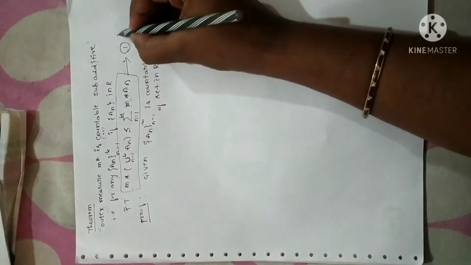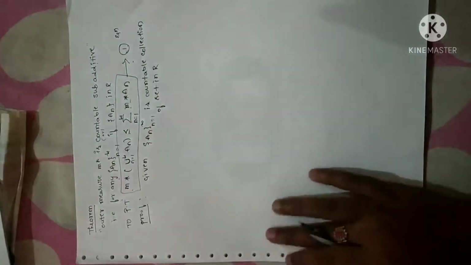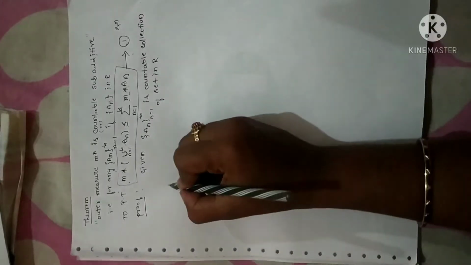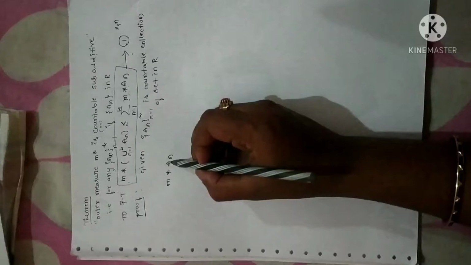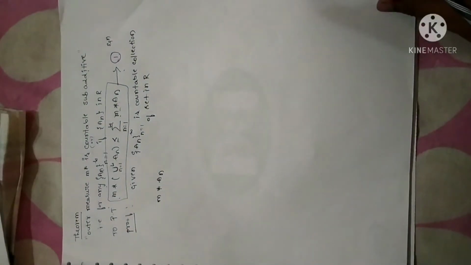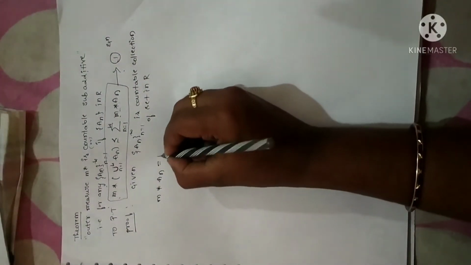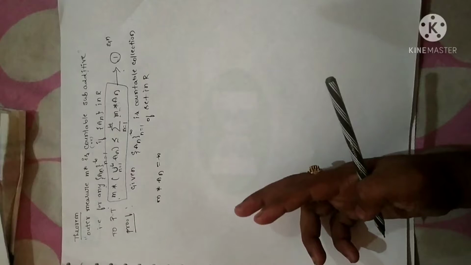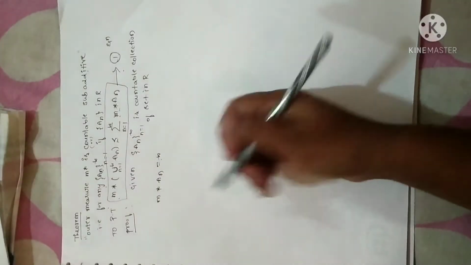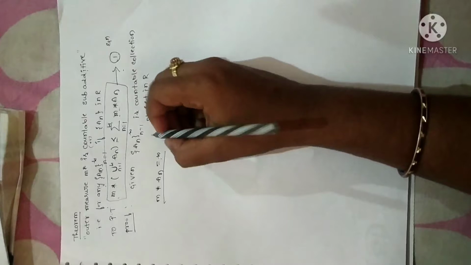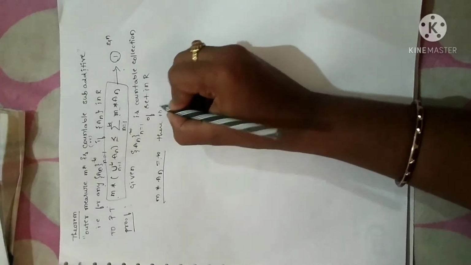So I have to prove equation 1. Let me take this as equation 1 to prove. Now, suppose the measure of the countable collection An is equal to infinity. There will be two cases, right? If it is equal to infinity, then there is nothing to prove.